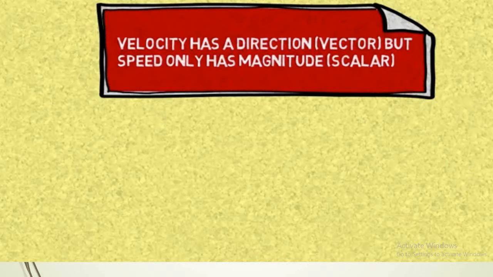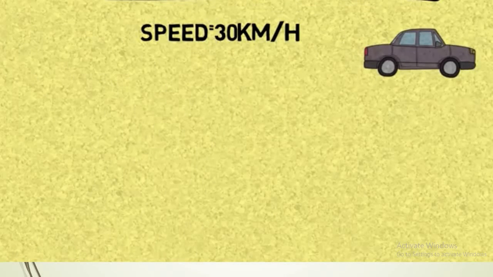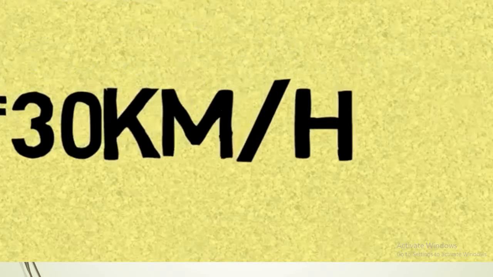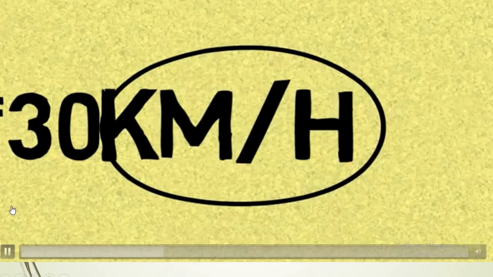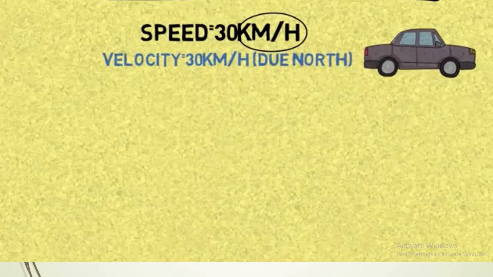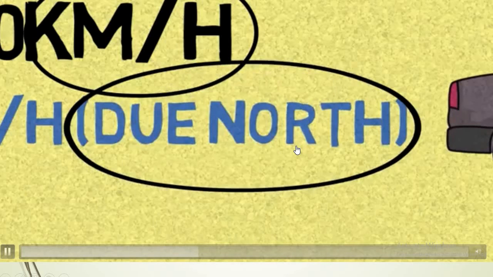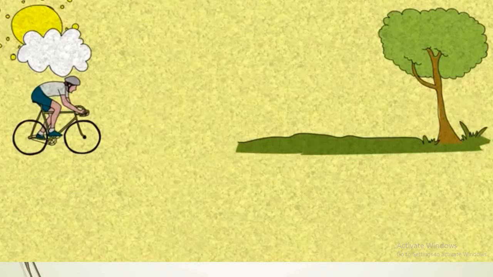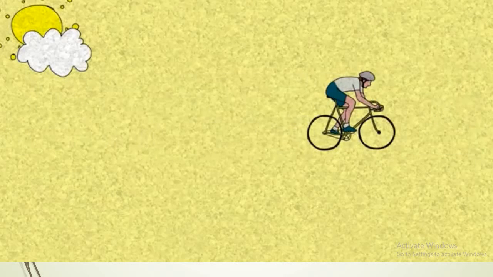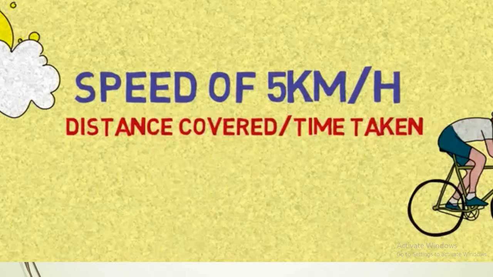In physics we call speed a scalar quantity, while velocity is a vector. If we take the expression 30 kilometers per hour, just like that, this is speed, because it says distance over time. But for velocity, the expression would look something like 30 kilometers per hour in the north direction, or due north. For example, if you ride your bicycle at 5 kilometers per hour until you reach the park, then your speed is 5 kilometers per hour, the distance you covered in the time it took.